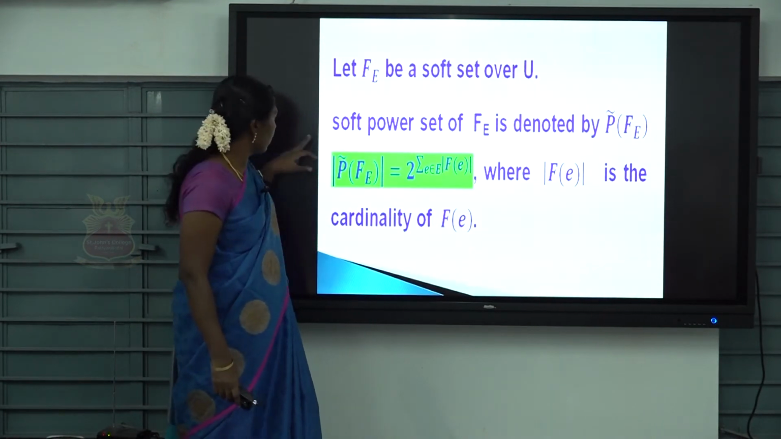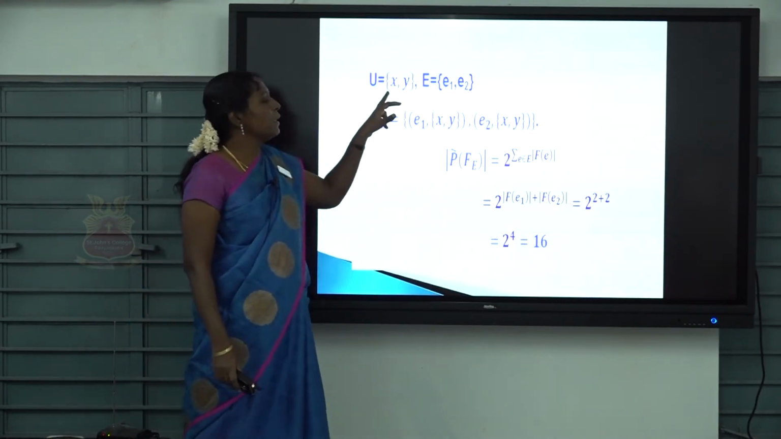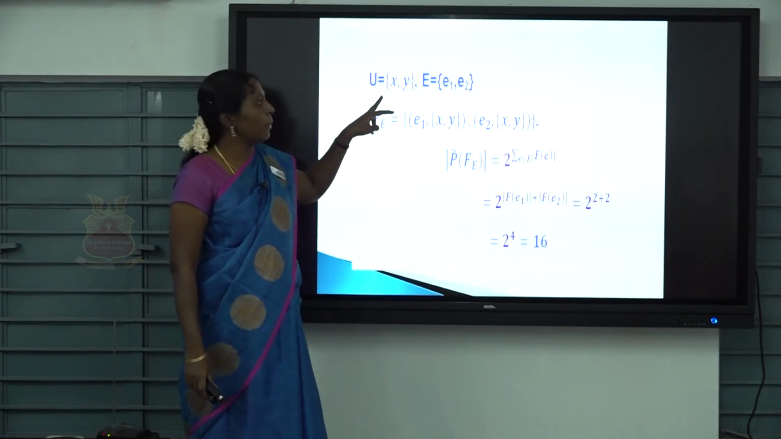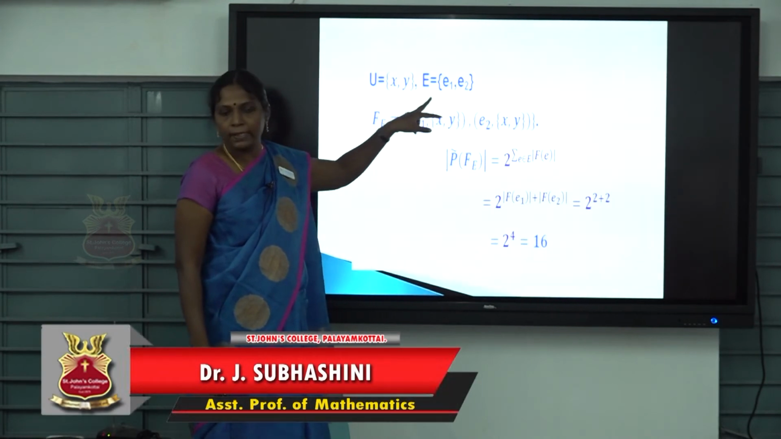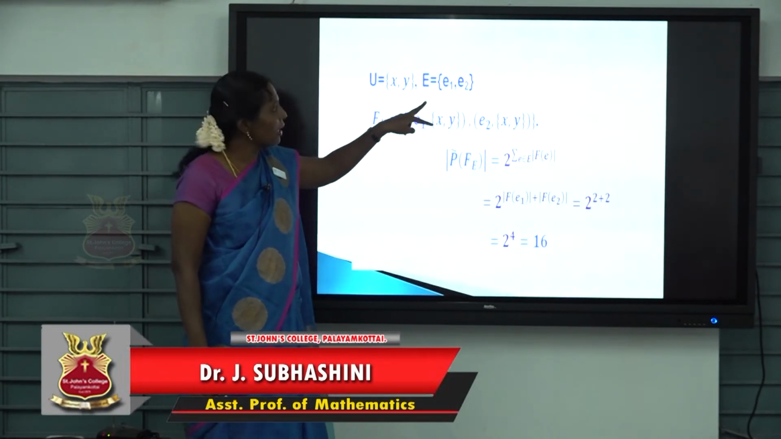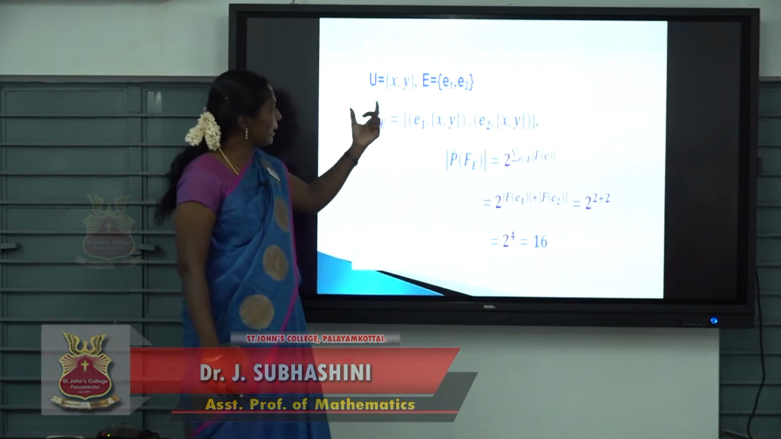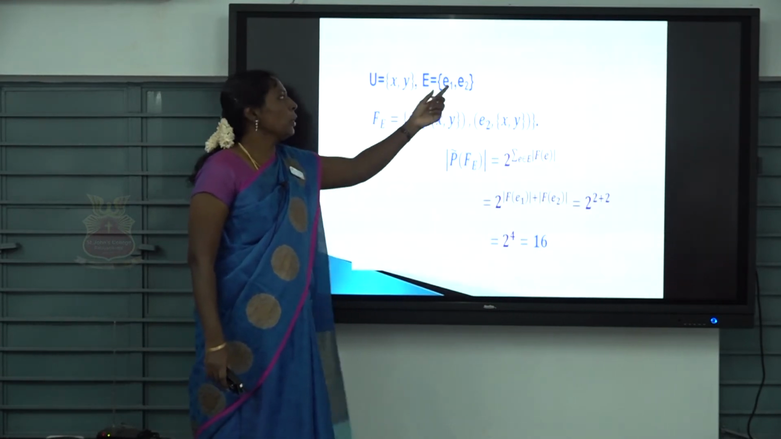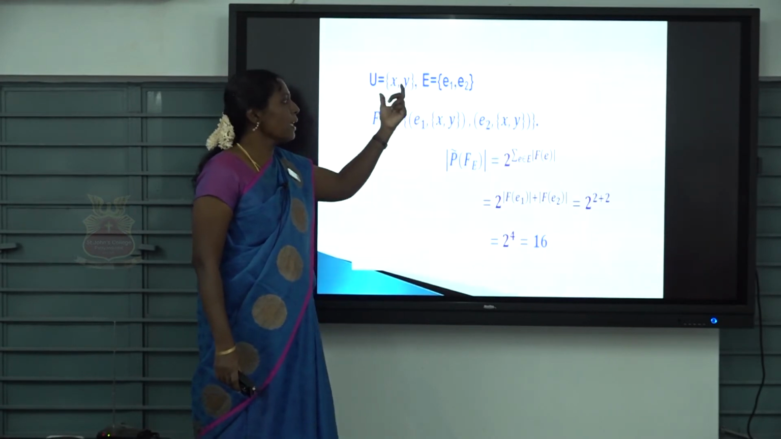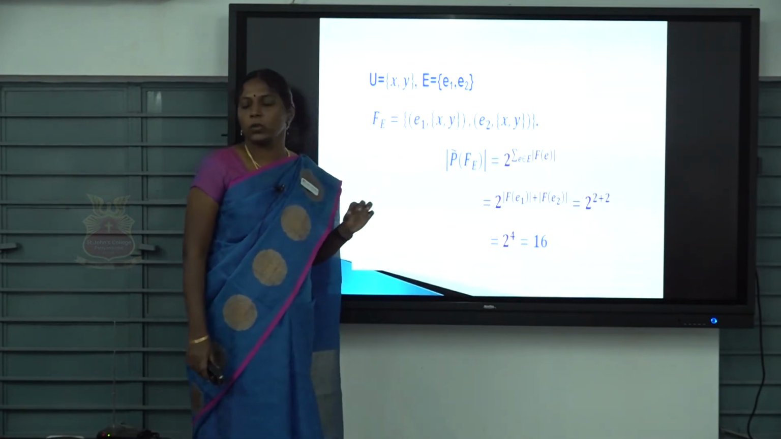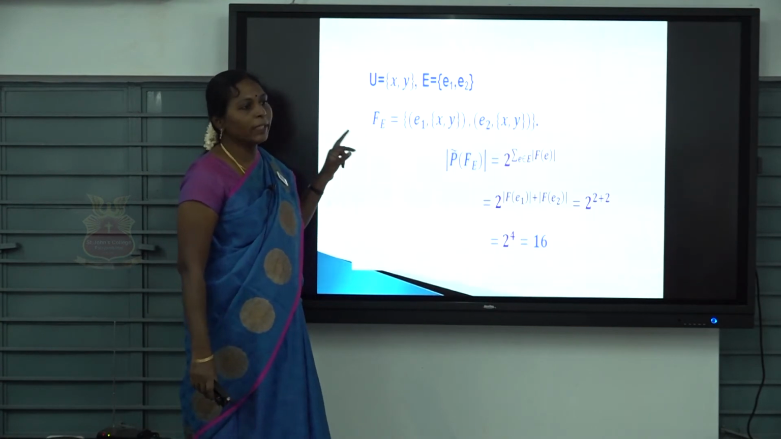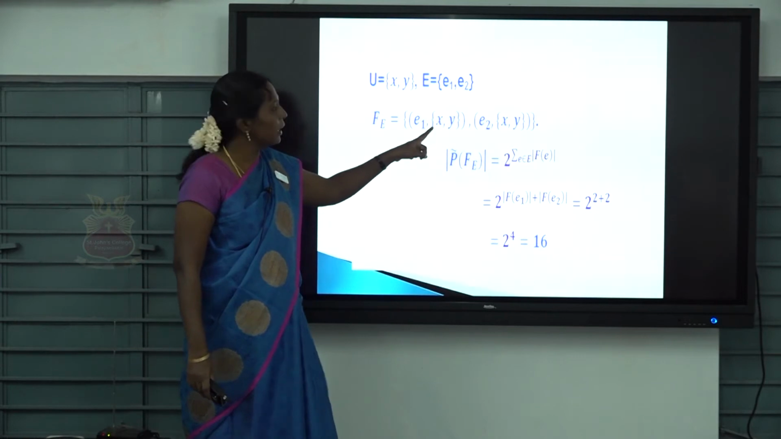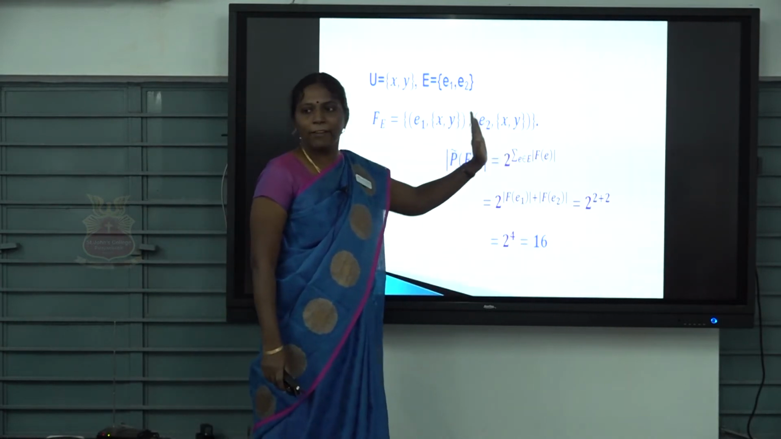Here, see this example. This is a universal set. How many elements are there? Only 2 elements. This is a parameterized set. How many elements are there? Here also 2 elements. I can write a soft set F_E, where both parameters, E1 and E2, receive the whole set {X, Y}. So this is a soft set. This is one example of a soft set. Here E1, this is F of E1. Am I right? Here E2, this is F of E2.